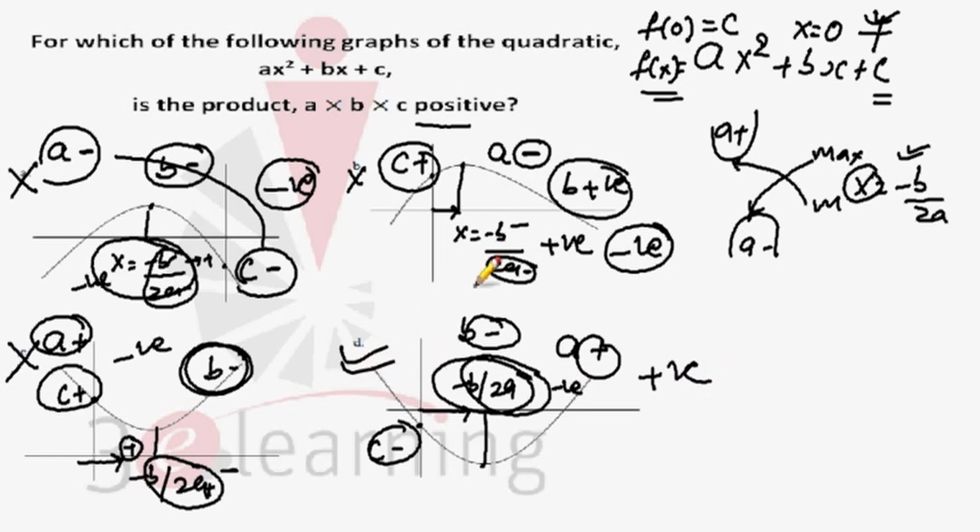So what we have to do, we have to find the sign of the individual a, b and c. a depends upon the graph being upward or downward, c depends upon the graph at the y-axis, and b is from the tip of the graph. So by solving all this, our answer is D, because at D it's a positive quantity. I hope this is fine.